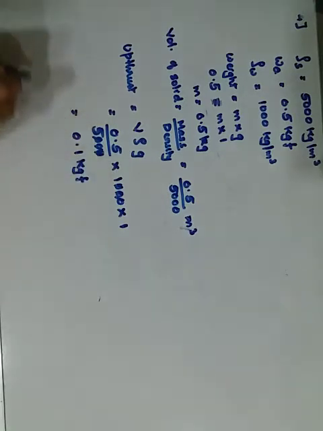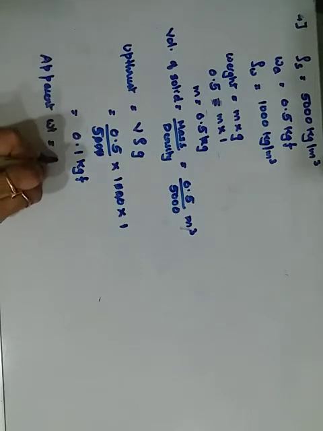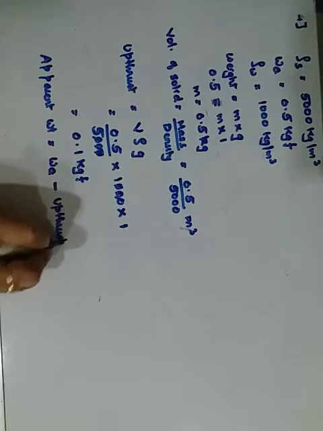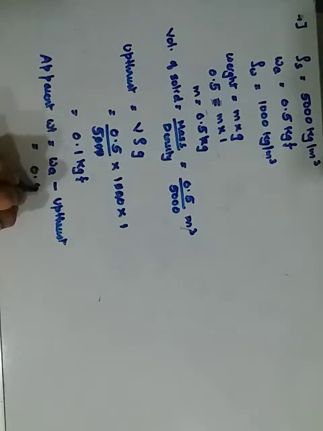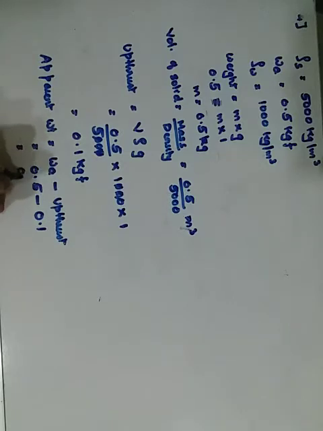So now what you want is the loss of weight, that is called apparent weight. Apparent weight is equal to the actual weight, that is weight in air, minus the upthrust. So what is the weight in air? It is 0.5, minus upthrust 0.1, that comes out to be 0.4 kilogram force. Getting it? That is the fourth one.